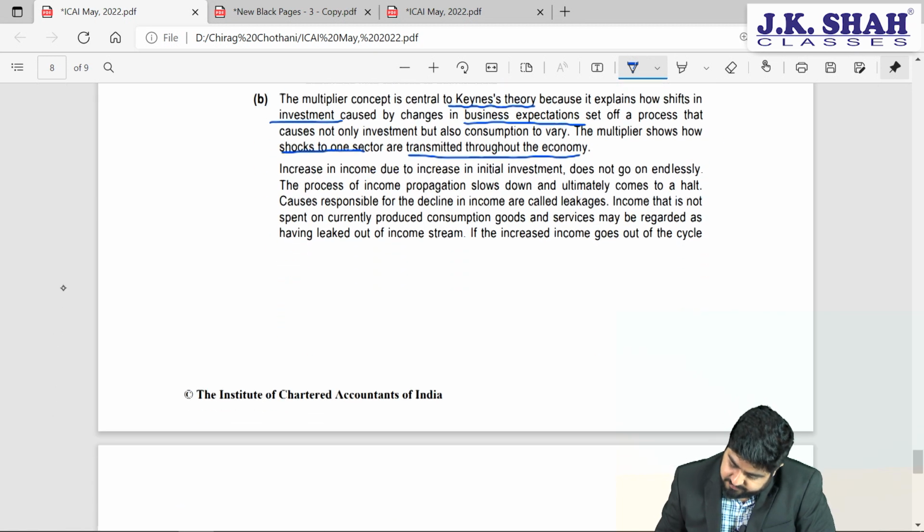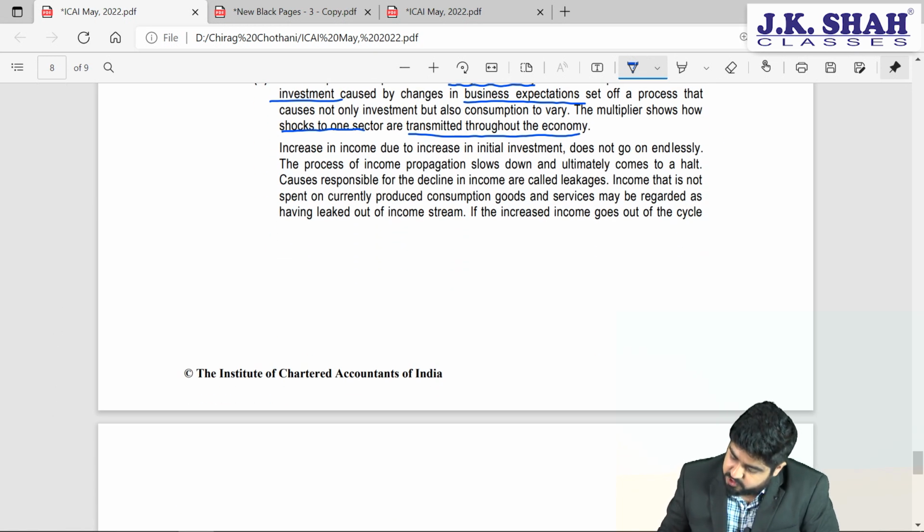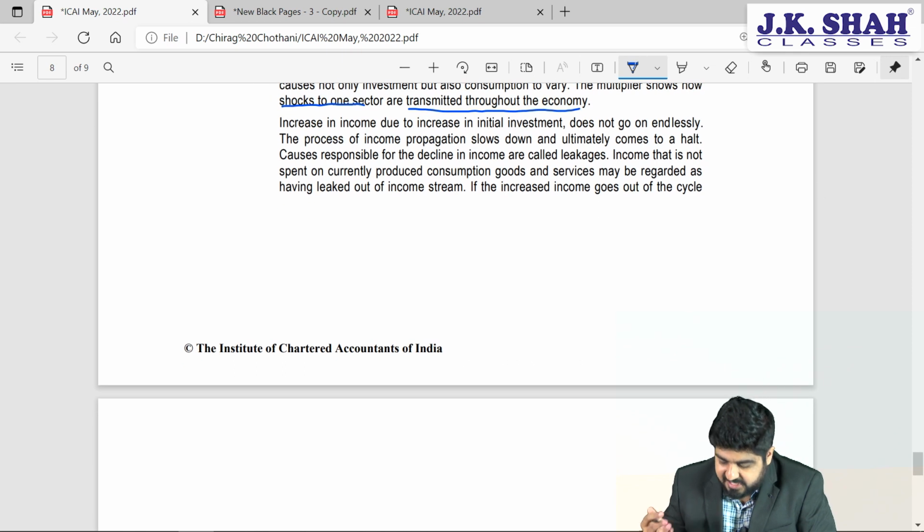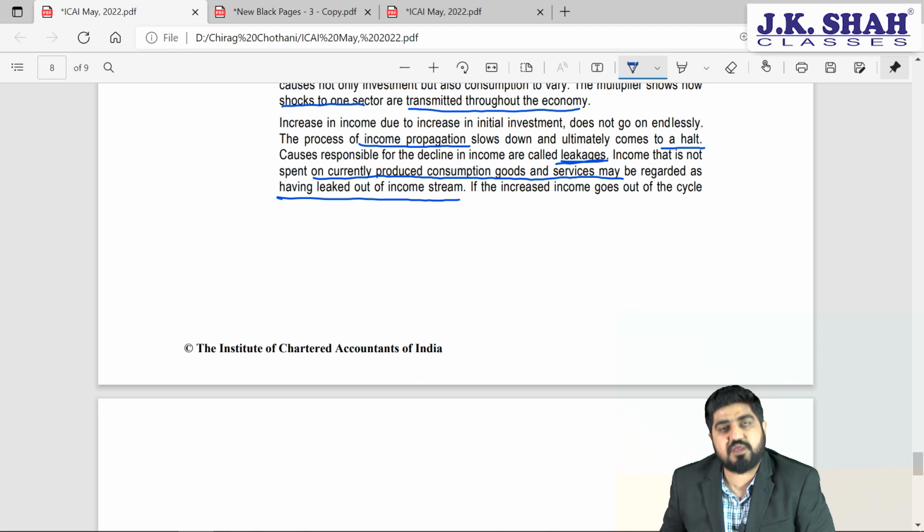Now, income increasing due to the initial investment does not go on endlessly. There is a challenge, there is a point where it will stop. Now, the process of income propagation slows down and ultimately comes to a halt. There it results in leakages. Now, income that is not spent on currently produced consumption goods and services may have leaked out of the income stream.